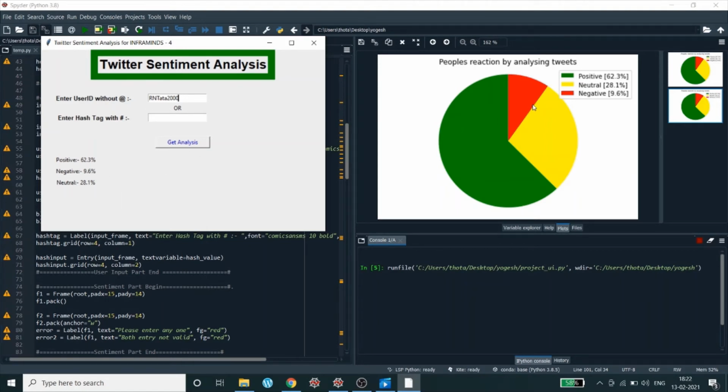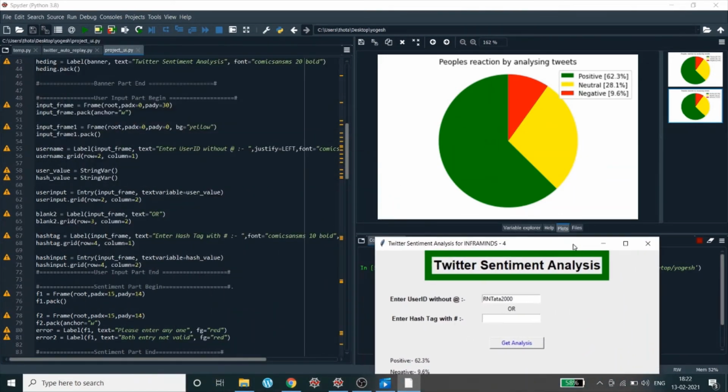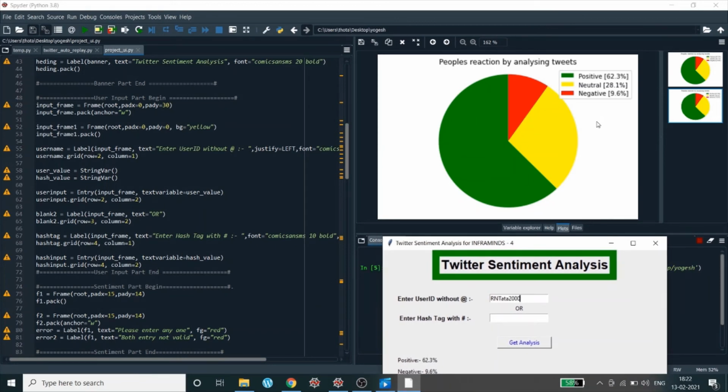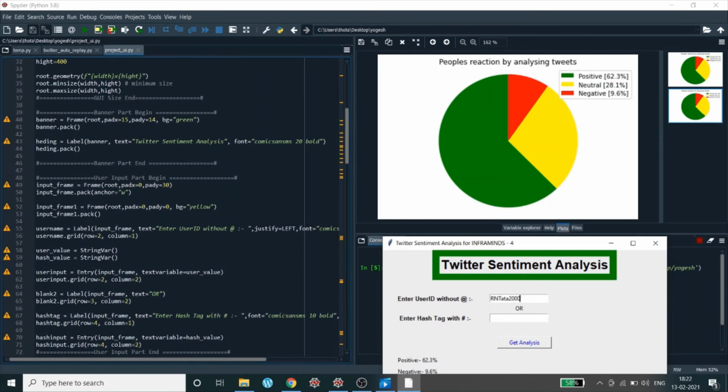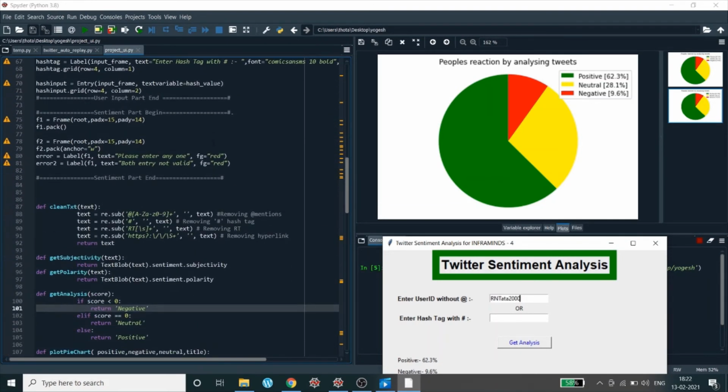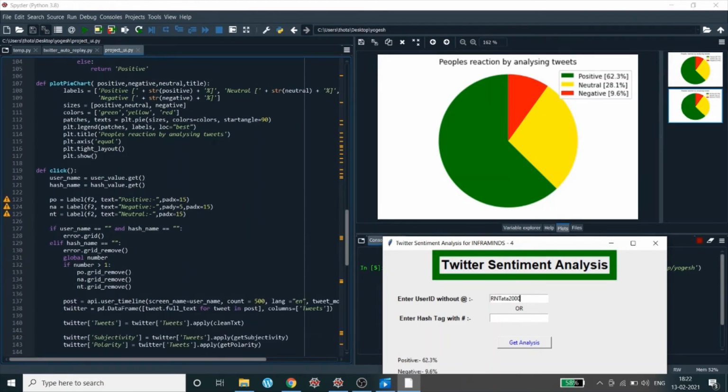Also at the same time, in order to visualize the output, I used the matplotlib library of Python, an inbuilt library provided by Python, to generate the visualization of the trends from Twitter. And so this is how it is going to be.